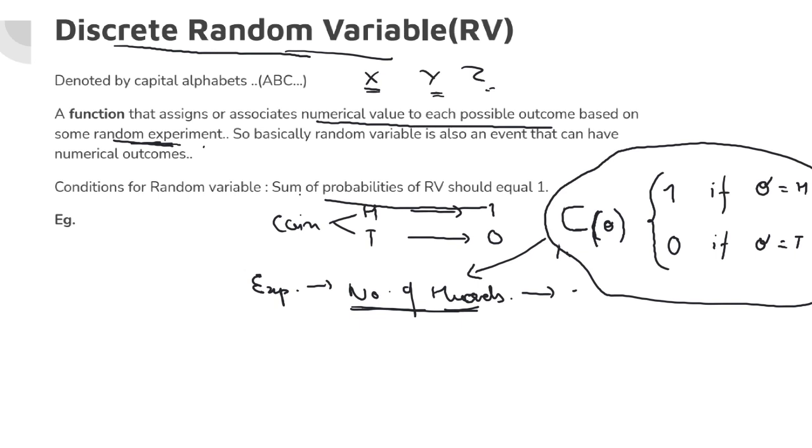And this is just because what we are doing is assigning these names, heads and tails, some numerical value, but the probability remains the same, right? So this sum should always be equal to one. So this was random variable, and there can be many examples, but now I won't. You can research it more if you want more examples. There are many videos out there.